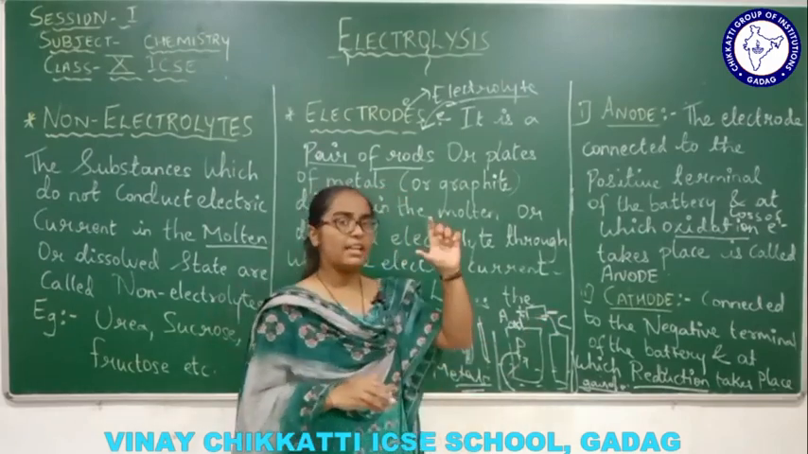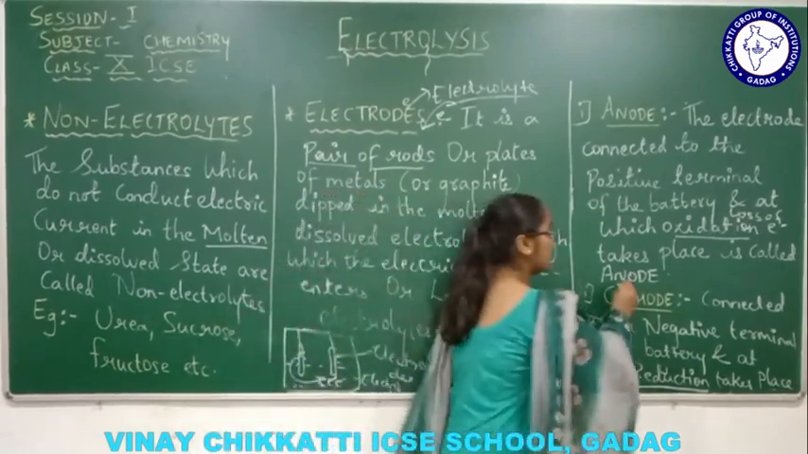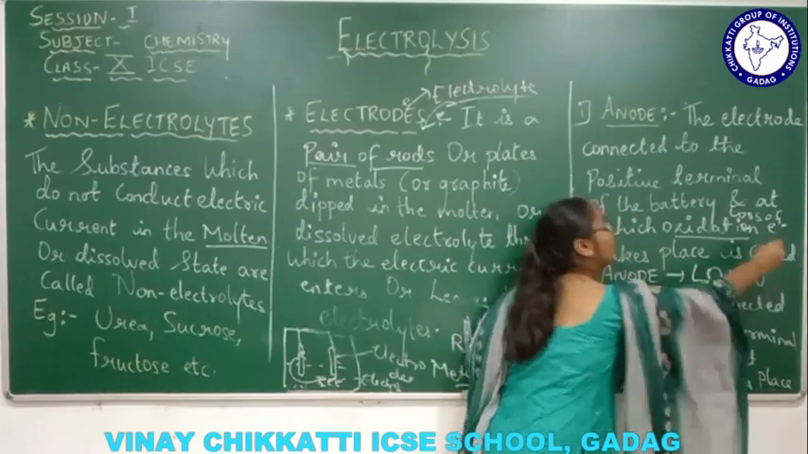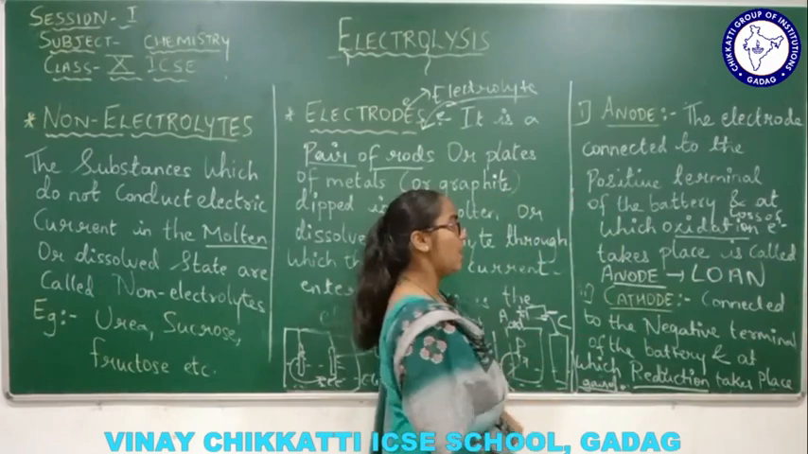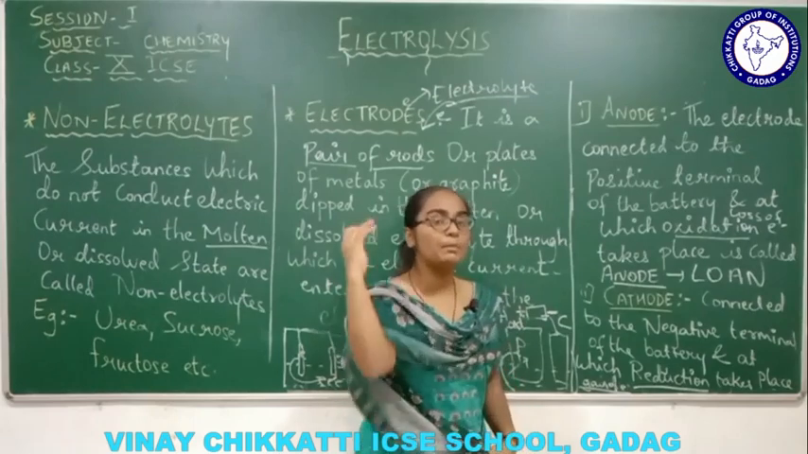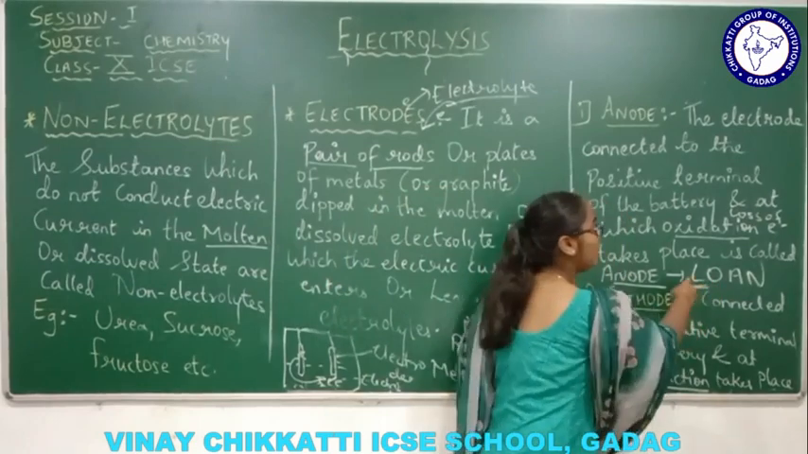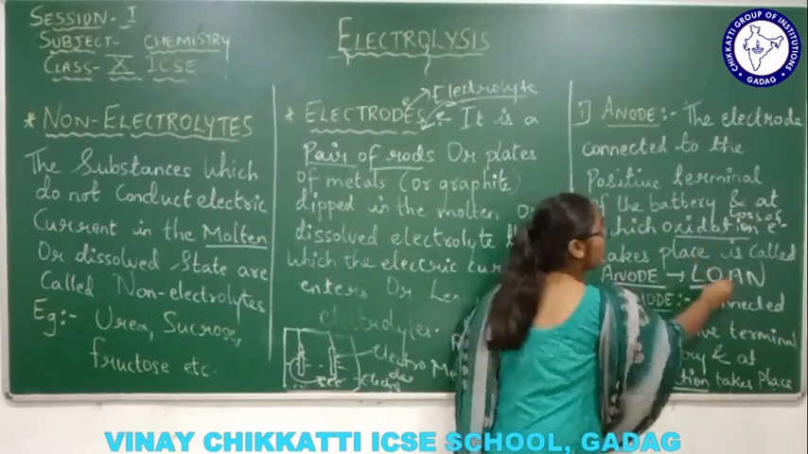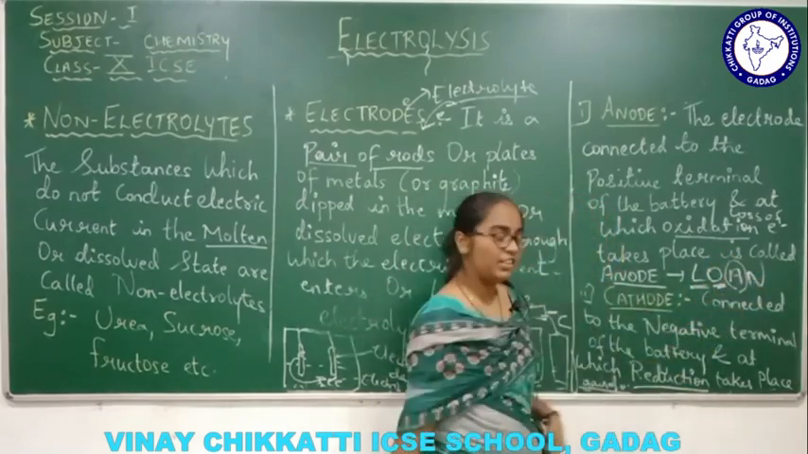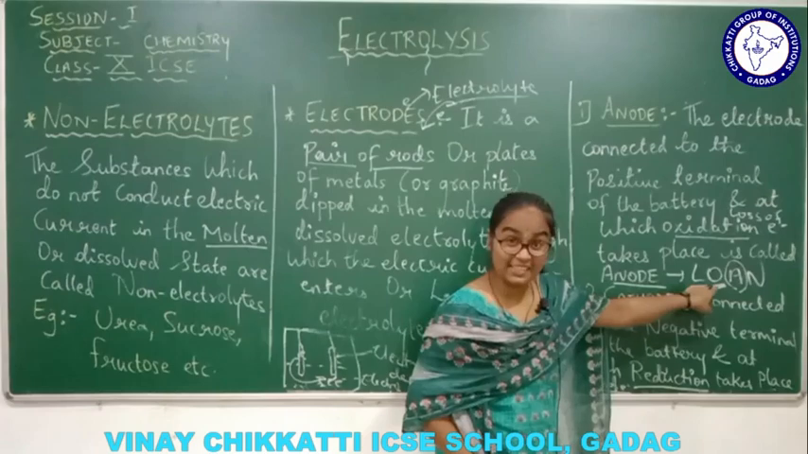To put it in the simplest form, if I want you to remember, always keep anode as LOAN, L-O-A-N. It is an abbreviation. You are not supposed to write it in the exam, but it is for you to remember what happens at anode. Anode is nothing but loss of electron. Loss of electron means oxidation, right? A stands for anode. At anode, loss of electron is taking place. That means oxidation is taking place.